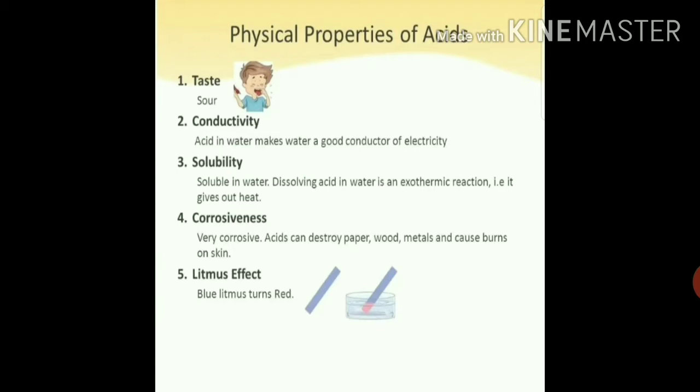Corrosiveness: very corrosive. Acid can destroy paper, wood, metal and cause burns on skin. So acid is very corrosive. While handling acids, we have to be very careful. Litmus paper test: acids turn blue litmus to red.